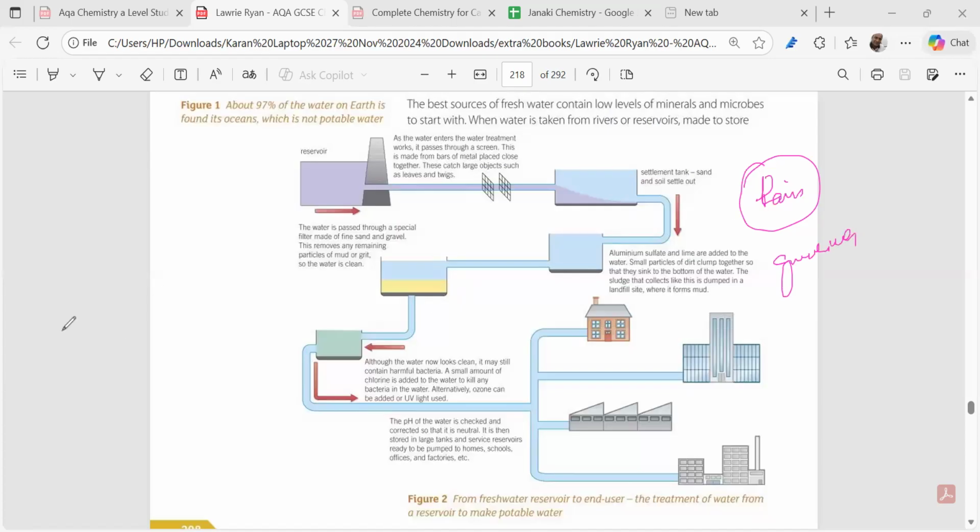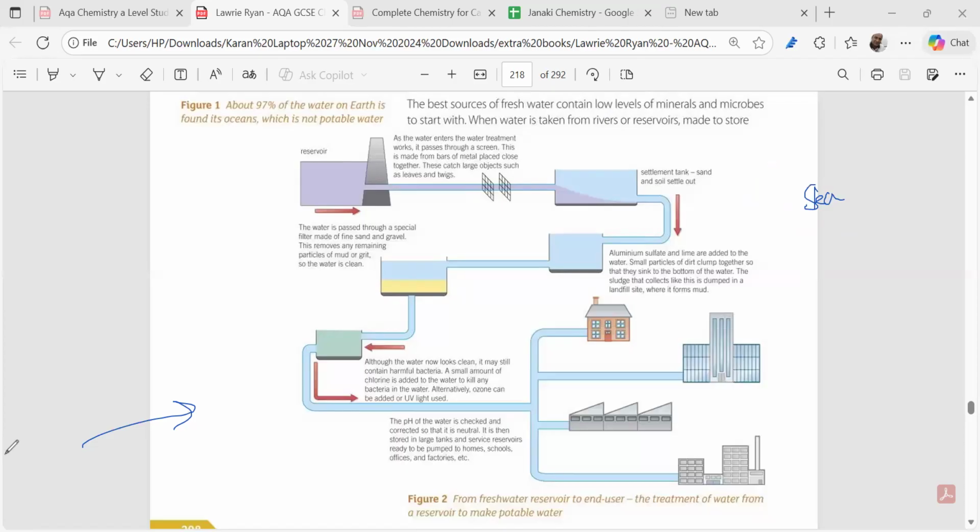So those countries do what? Those countries rely on the seawater, right? So we'll be going to the next potable water section. This potable water section is for those which have got rivers, lakes and all. Next, we are going to the potable water section of the seawater, for those countries which do not have an ample amount of groundwater and all, right? So we are coming to the seawater.